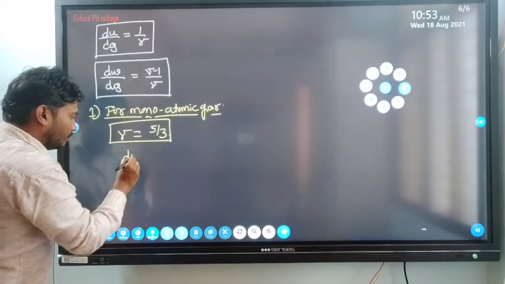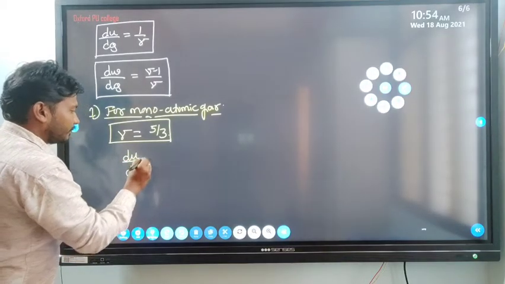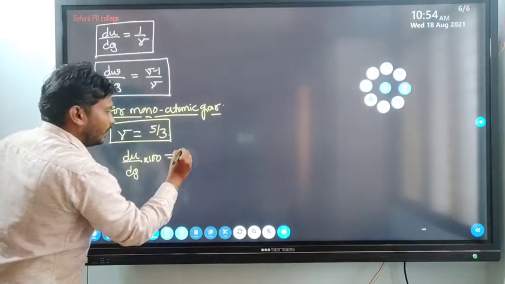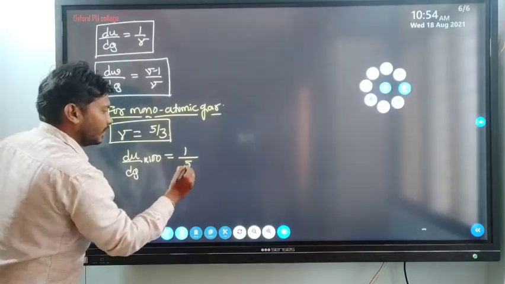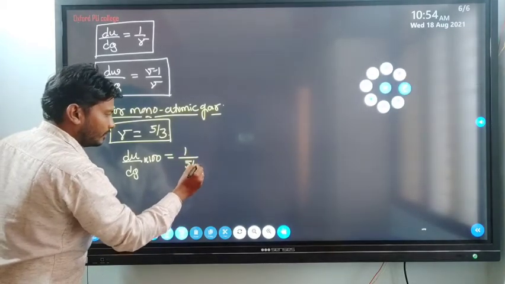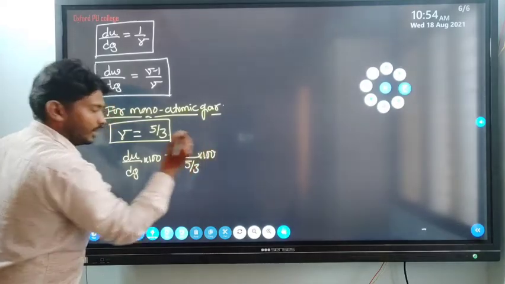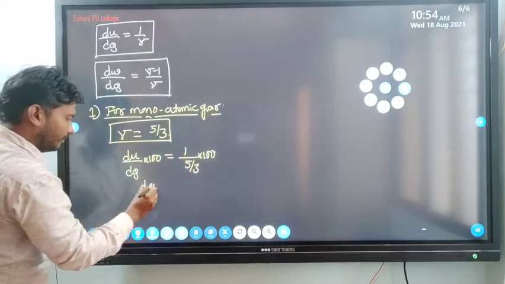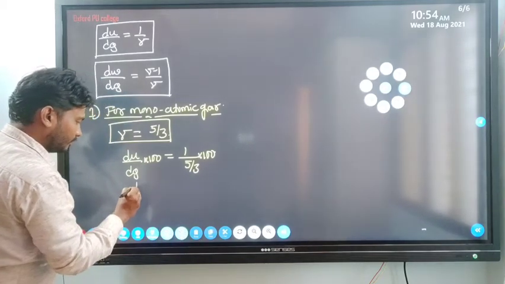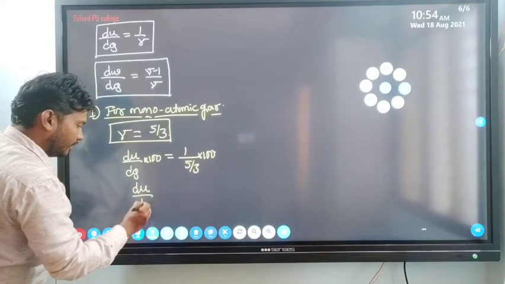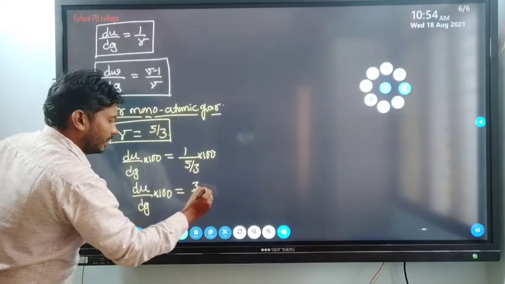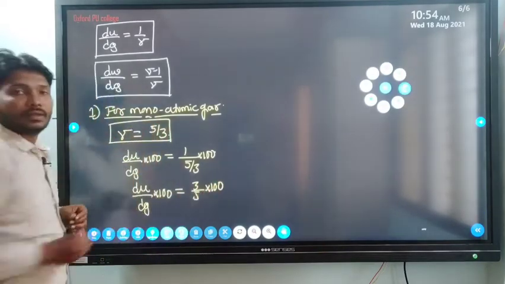Then dU by dQ into 100 is equal to 1 by gamma. Gamma means 5 by 3, so dU by dQ into 100 is equal to 3 by 5 into 100, right?